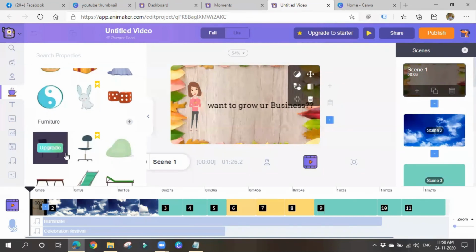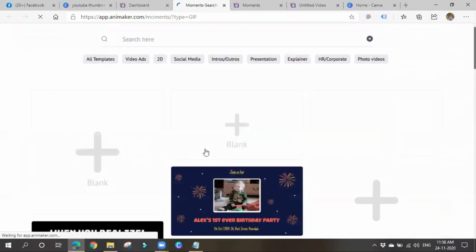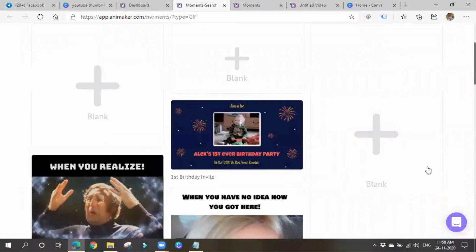Another thing is, with the help of Animaker you can create GIFs also. Okay, let me create one GIF. They are already giving some previews. Let me go blank.